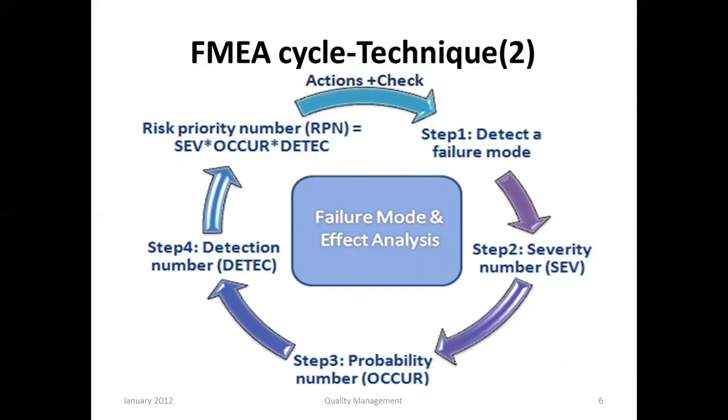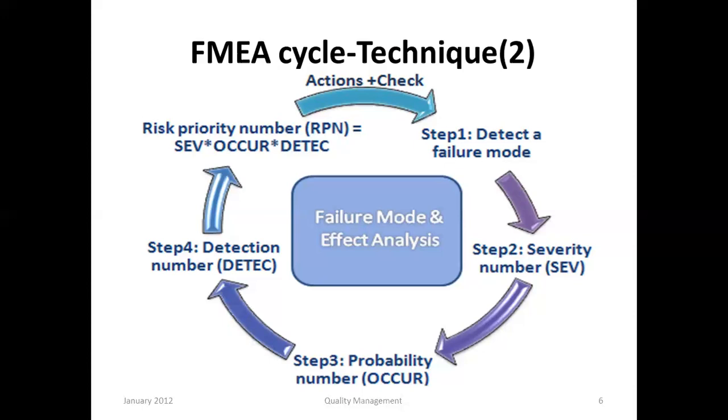Therefore, the first step is to detect a failure mode. Where is the failure? Followed by the severity number, to what extent that failure is, and the occurrence number, to what extent it might occur. And step 4 is the detection number.